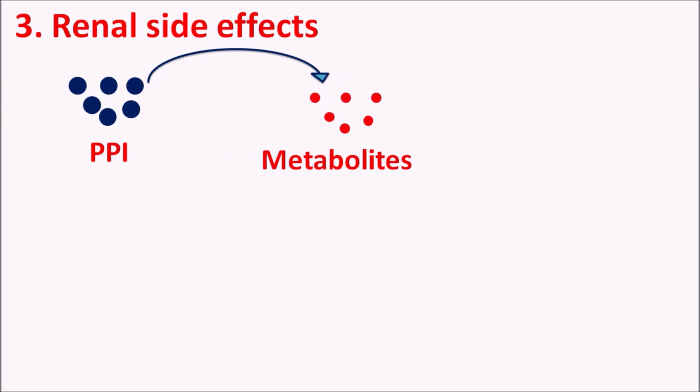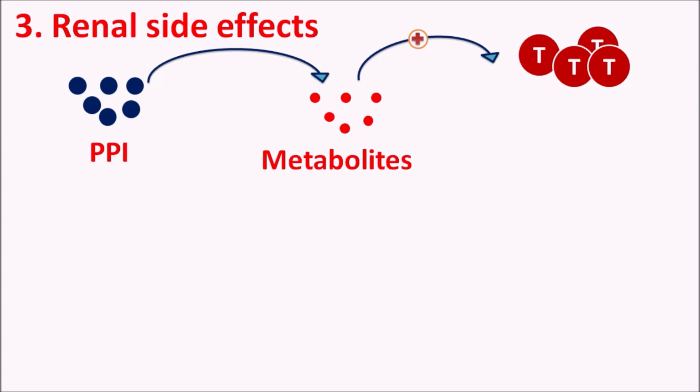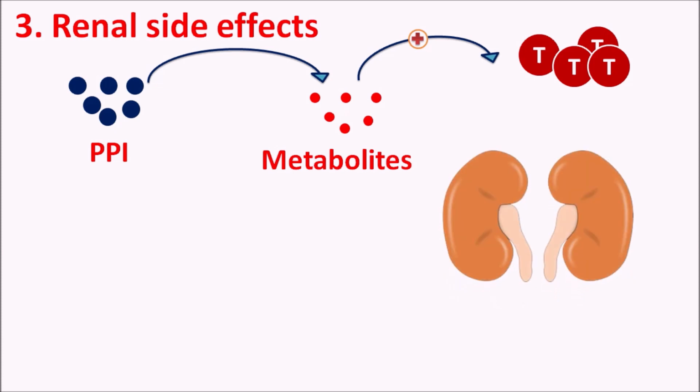Third one is the renal side effects. Normally, proton pump inhibitors can be metabolized to produce a few metabolites. Sometimes these metabolites can stimulate the immunity and increase T cell activity. Now, when this immunity is activated, the inflammatory mediators can affect the renal system, because these metabolites are excreted through the renal system.